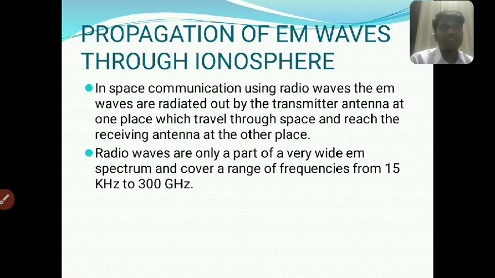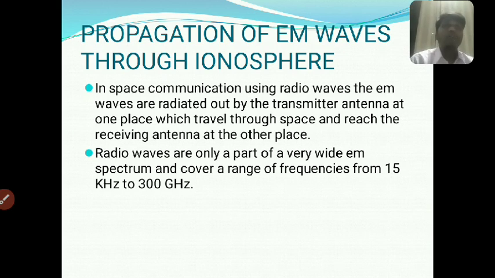Then wave propagation through the ionosphere, and they travel best in free space. The waves travel in free space and a vacuum and do not require a medium of propagation, because electromagnetic waves are non-mechanical and do not require any material, so they travel best in free space and vacuum.